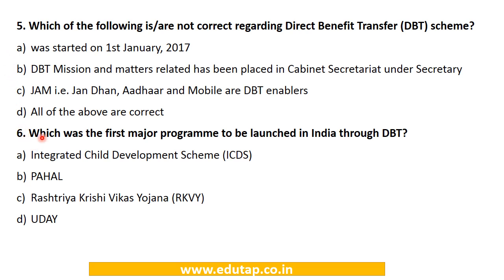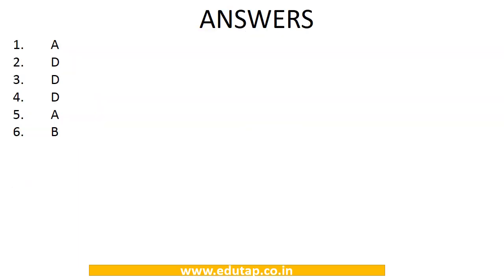Next question. Which was the major first program to be launched in India through direct benefit transfer? Options are Integrated Child Development Scheme, PAHAL, Rashtriya Krishi Vikas Yojana, and UDAY. So we have already seen this. The answer is option number B, PAHAL, the scheme linked to direct LPG subsidy benefit transfer. So these are the answers.